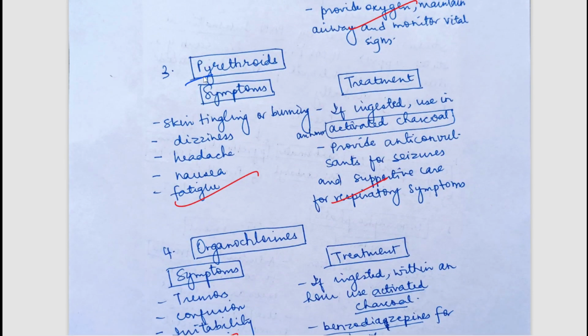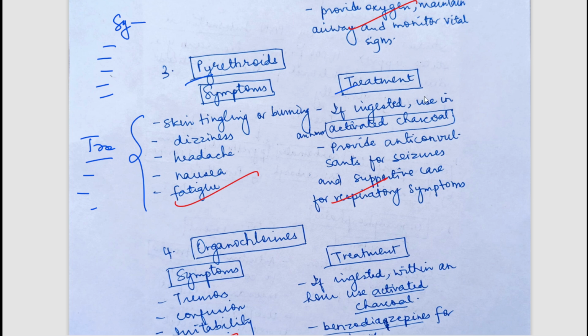Again, the symptoms of parthenoids and treatments have been written. So you can see similar symptoms. So instead of, if the student has not chosen to go separately, he or she could have written the symptoms in one separate column only, that is symptoms of insecticides, writing for 5 6 symptoms, and then treatment, instead of dividing and writing differently, because after dividing also the symptoms are similar already. So you can go both ways, there is no issue on it.